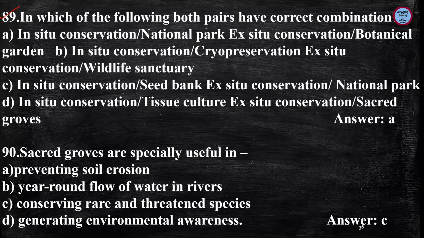Next is, in which of the following both pairs have correct combination, and the answer is A. Now let us see. In situ conservation, national park; ex situ conservation, botanical garden. So this is the correct pair, because national parks are examples of in situ conservation and botanical gardens are examples of ex situ conservation. Now next is, sacred groves are especially useful in, and the answer is conserving rare and threatened species.